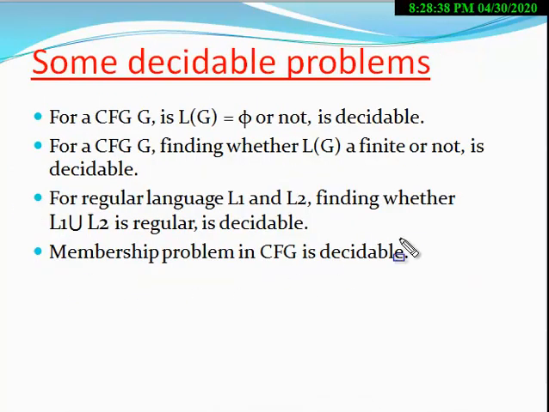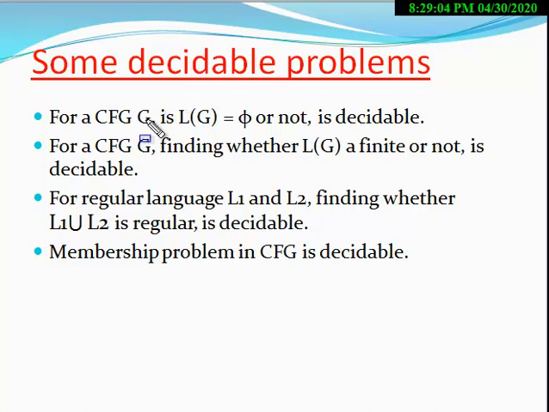In this slide we have mentioned some decidable problems. Decidable problems are those problems for which there exists an algorithm which can find the solution or the output of the problem within a finite amount of time.